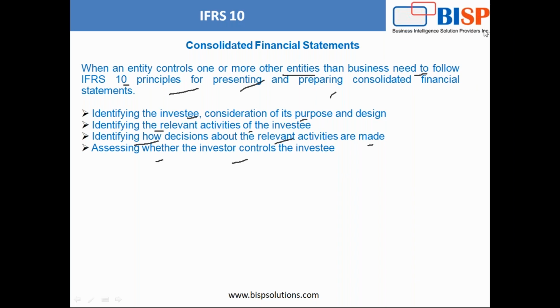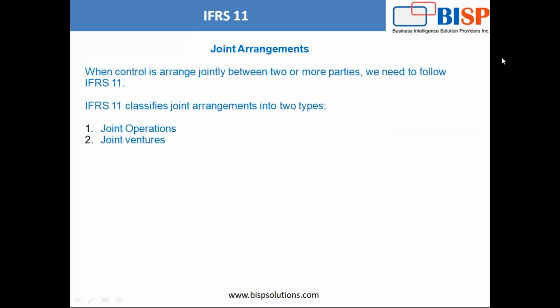When it comes to IFRS 11, joint arrangements, when control is joint between two or more parties, we need to follow IFRS 11.